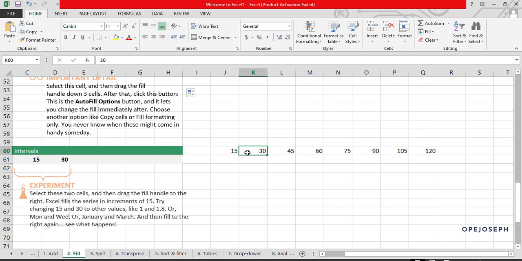Can you see? It found the common difference between both, which is 15, and started adding it all through. So the same thing, if the first cell is 1 and the next cell is 3, Excel is going to look for the common difference between both, which is 2, and add it up, spread it across to give you the completion of that series till infinity.